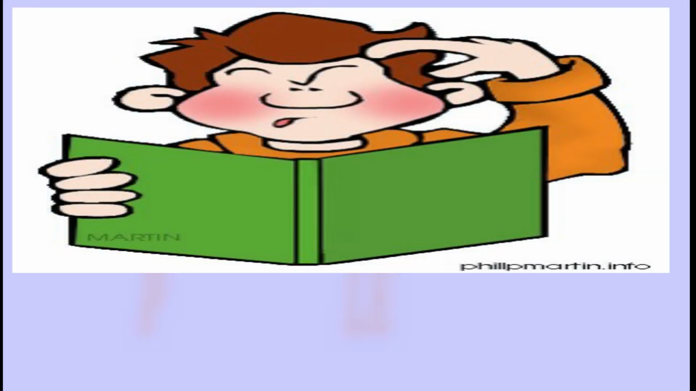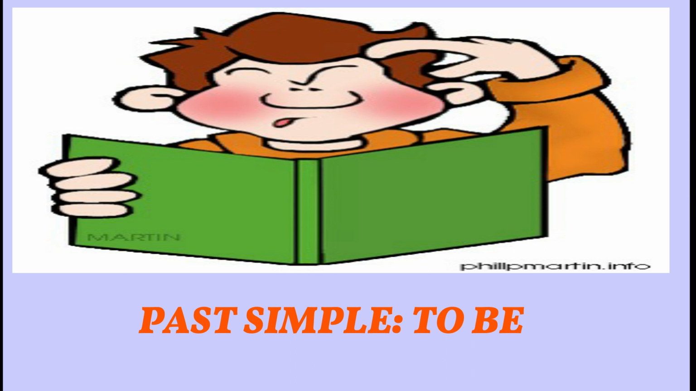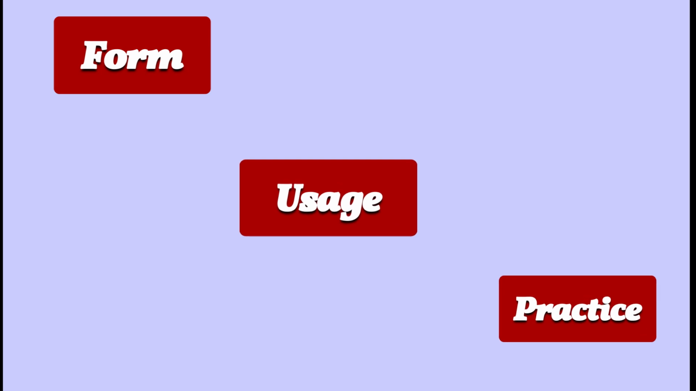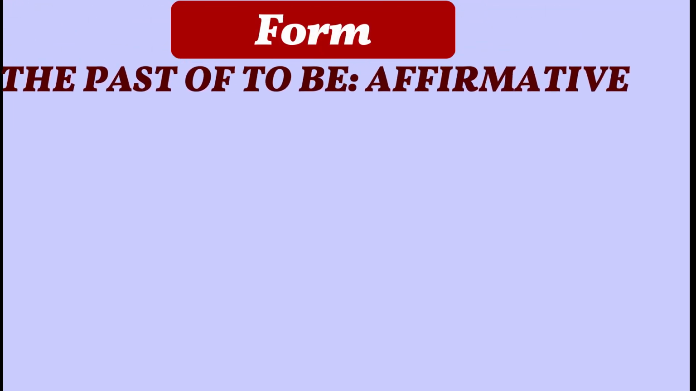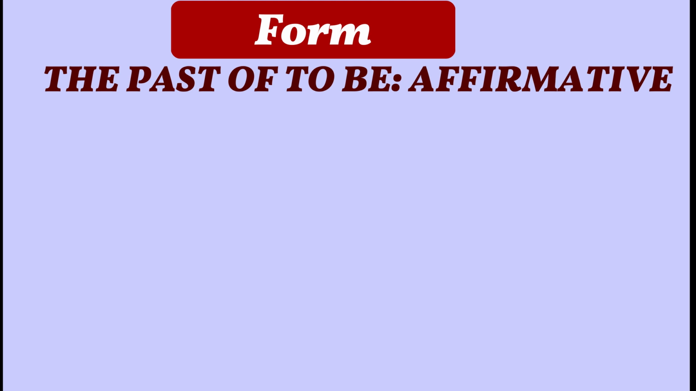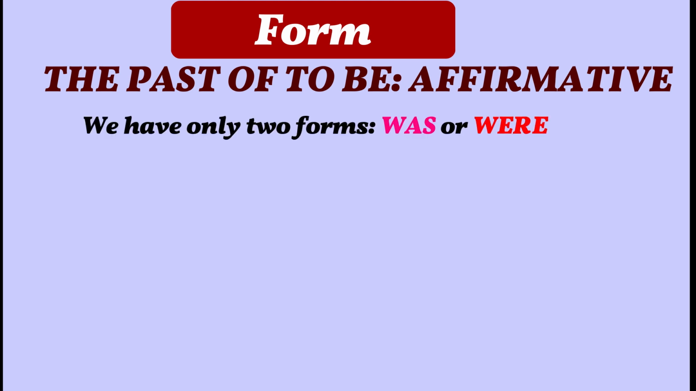Today's lesson is about the past simple of to be. This is the menu of the lesson: form, usage, and some practice. Form. Affirmative. Now it's very simple. We have only two forms: was or were.